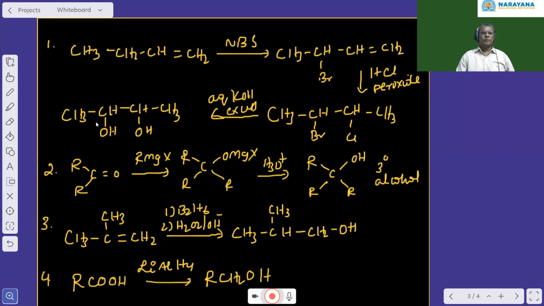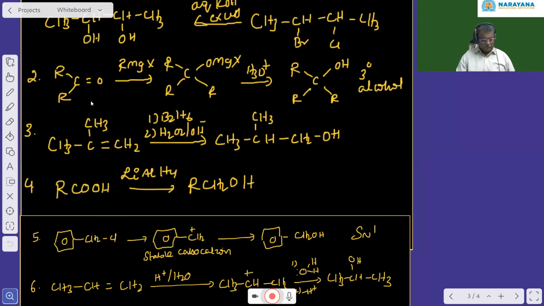Now coming to the second question. Ketones can be converted into tertiary alcohols. When ketones are treated with Grignard reagent, you get the alkyl group attached to the carbon and MgX attached to the oxygen. Then you get an addition product which on hydrolysis gives R3C-OH, which is a tertiary alcohol. So ketones can be converted into tertiary alcohols by using Grignard reagent in presence of acidic medium.